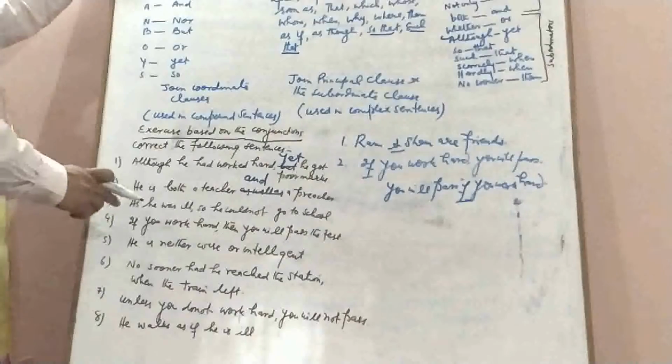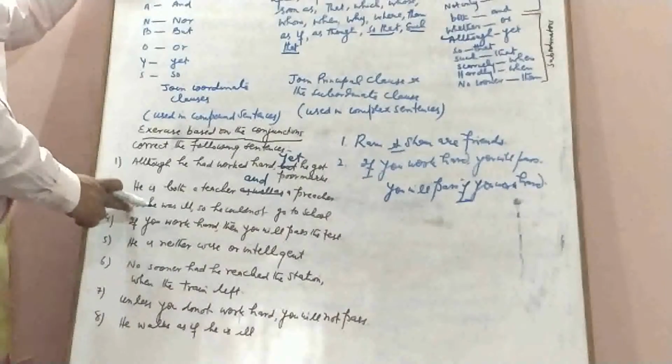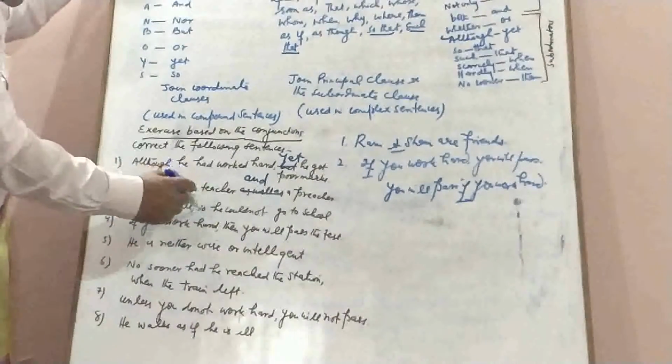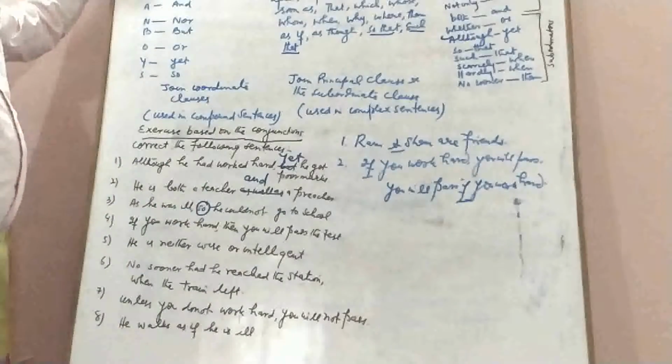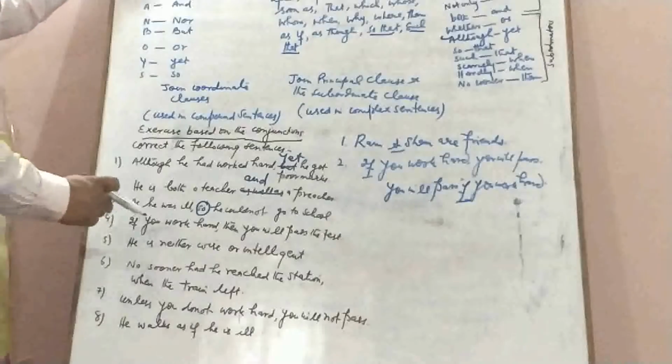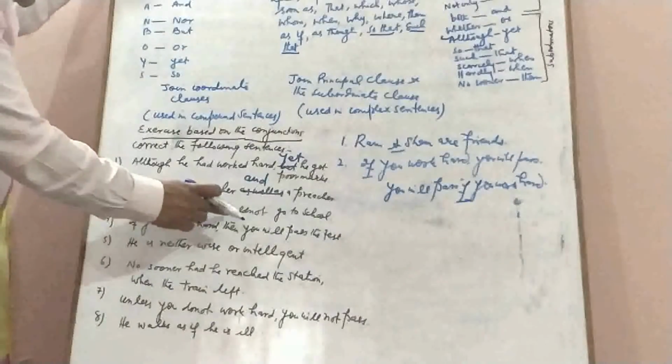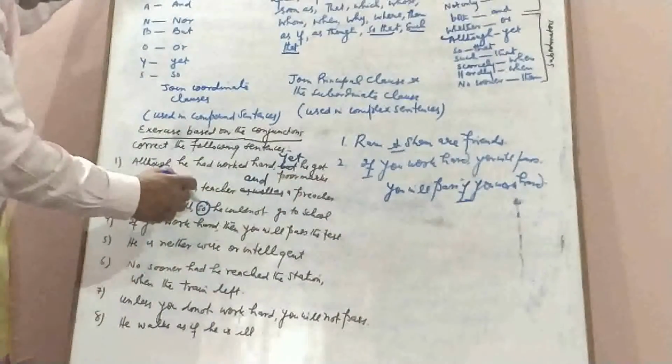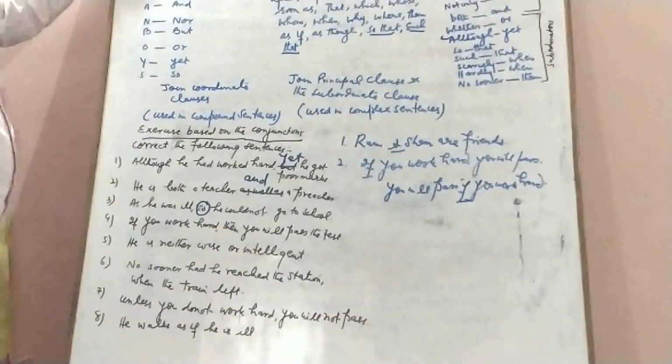The next one is, as he was ill, so he could not go to school. As shows reason, and it is a subordinate conjunction. It is never followed by so. This is a common mistake that we often commit during our conversation or in writing. As he was ill, he could not go to school. So we will not use so.